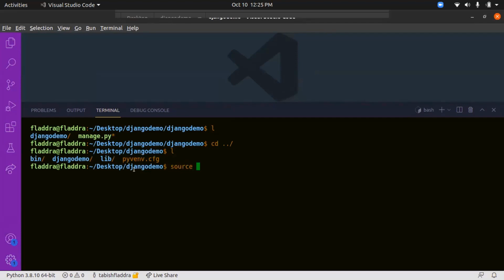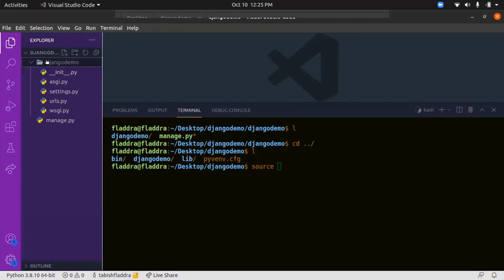Just take note that to activate the virtual environment, we have to be in the virtual environment folder. Actually I gave both the project and the virtual environment folder the same name. I think we can do that, but this is not a good practice. So the next time I'll change it. I think we can change it now only.